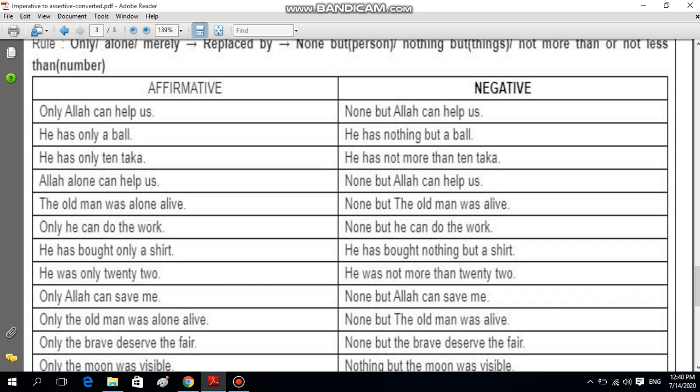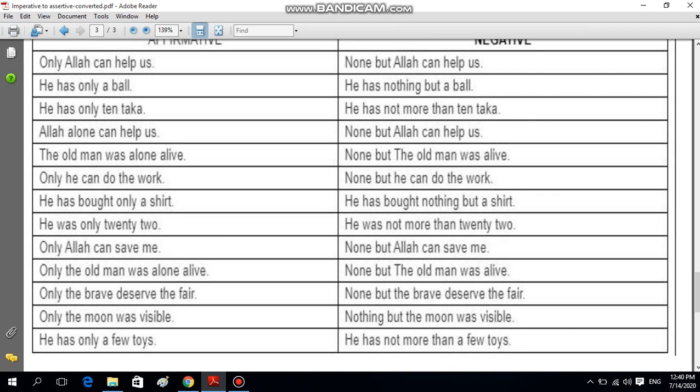He was only 22, so he was not more than 22. It is a number, so we'll take not more than. Only Allah can save me, so none but Allah can save me. Only the old man was alone alive, so none but the old man was alive. Only the brave deserve the fair, so none but the brave deserve the fair.